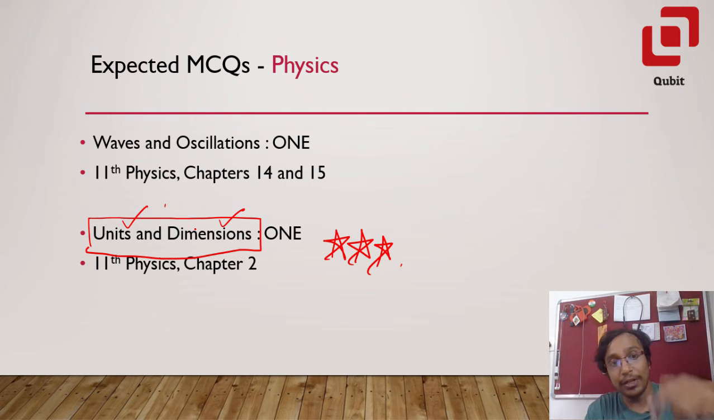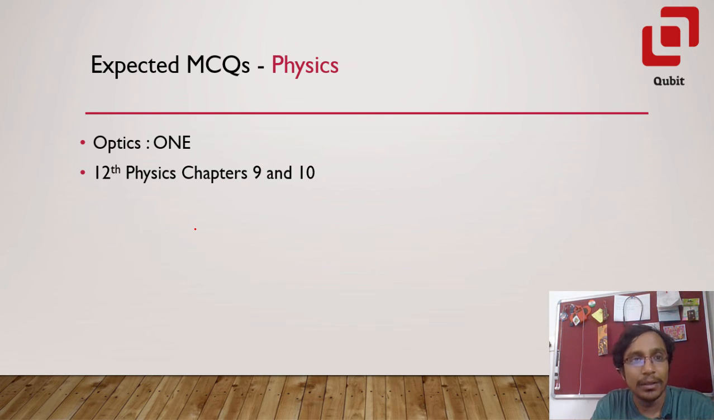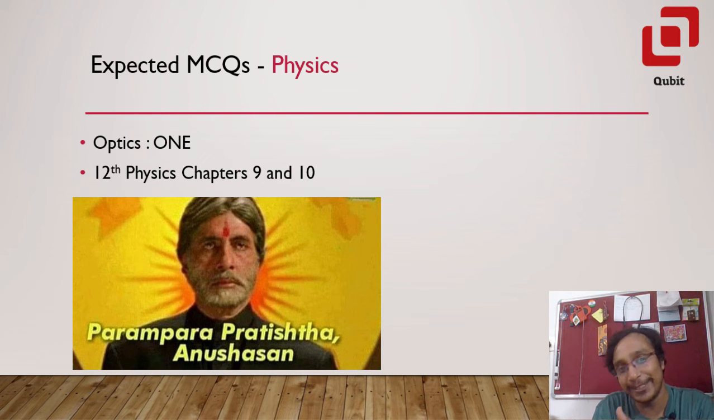Okay, so you should now revisit units and dimensions. Although you may know what those constants are, and how they're related to each other and how they define 1 meter, 1 second and other things, just go through it one more time. All right. Okay. And parampara pradishta anushasan, so there will be one question from optics.